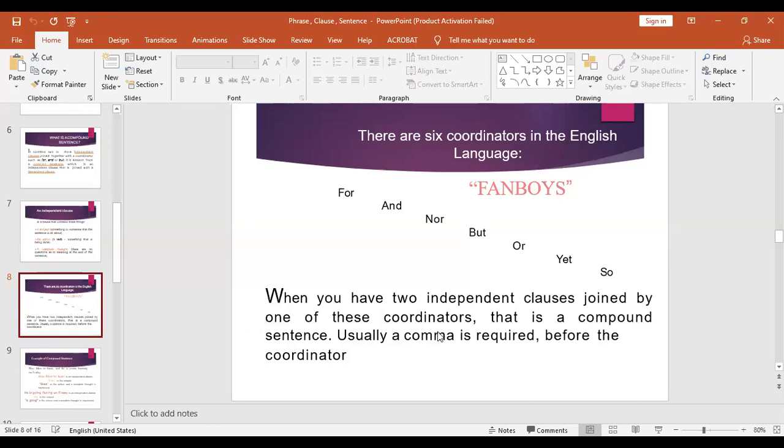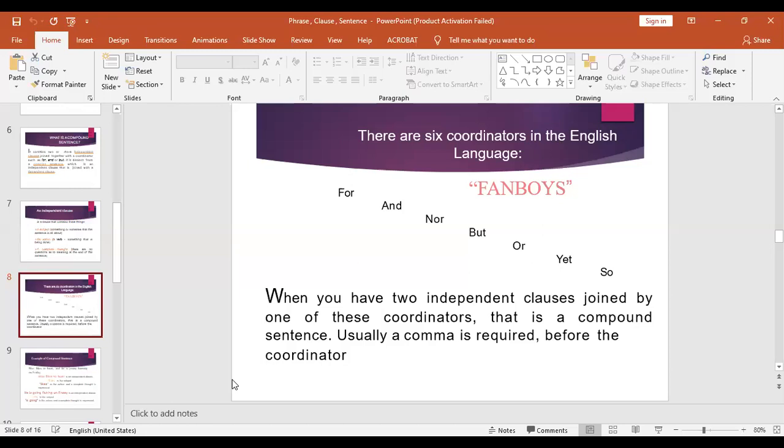Okay. So in the previous session we were discussing the kinds of sentences. The first type was the simple sentence, and as I told you, a simple sentence has one subject and one verb. At least it should have a subject and a verb.